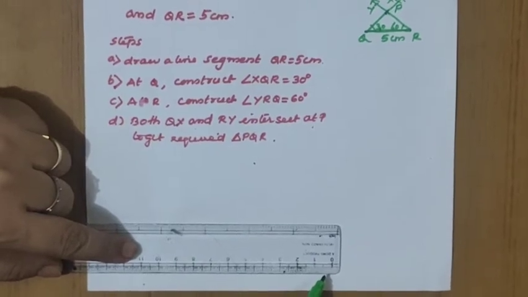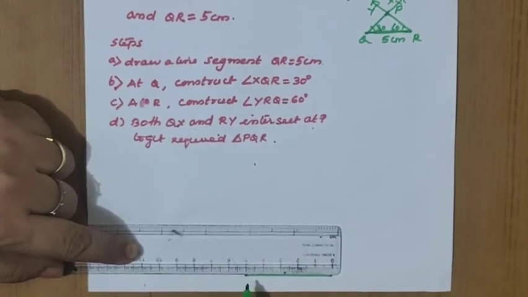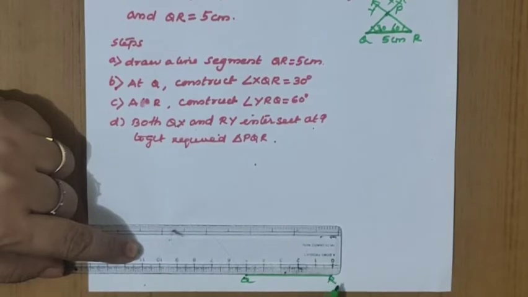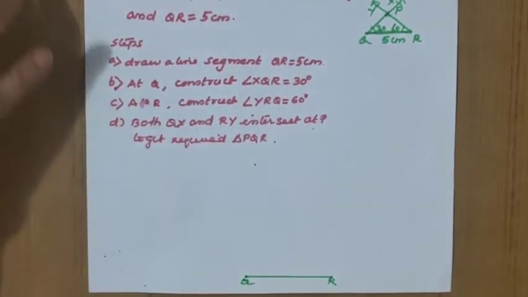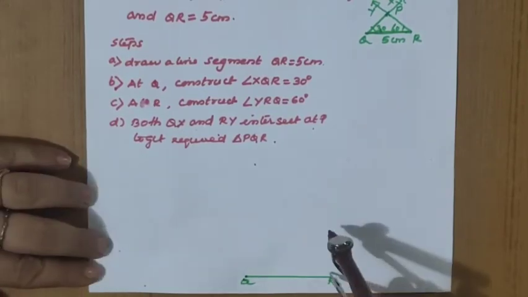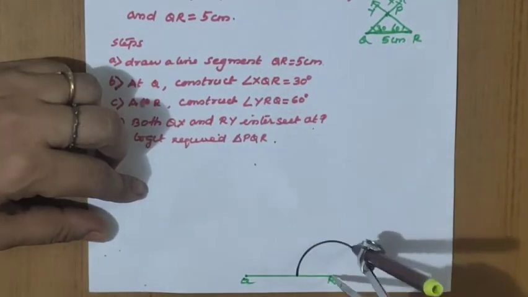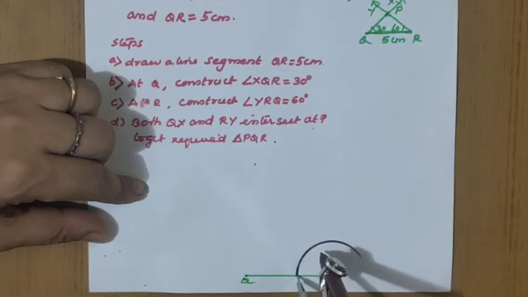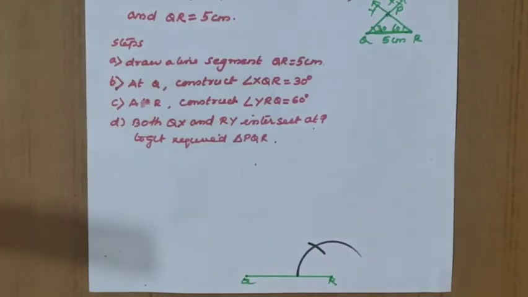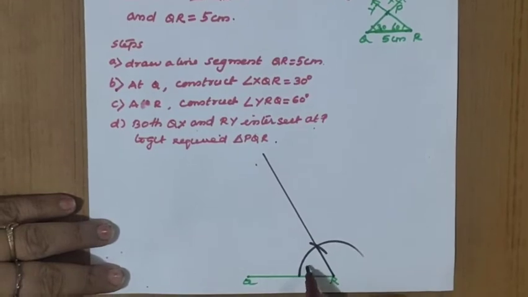So draw a line segment QR equal to 5 centimeter. So we can draw QR equal to 5. At Q, what is the angle to be constructed? 30 only, but first we construct the 60 degree. So at R we will finish first because it's a simple construction. So here we have drawn an arc at a convenient radius only one time. So we got a 60 degree. So we will join with the 60 degree. So this angle is equal to 60 degree.